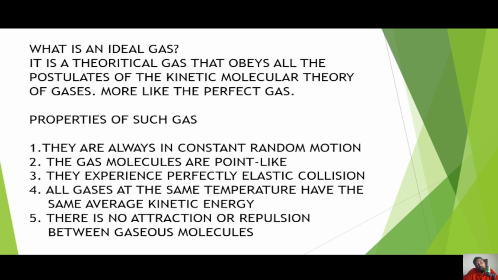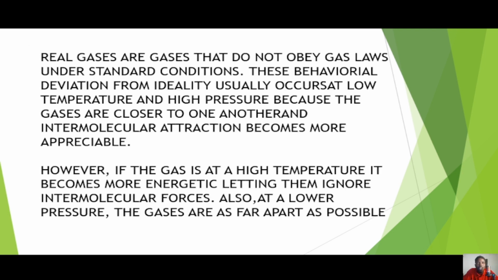We'll go to the next one, which is understanding what a real gas is, which is the ones we have here. So, real gases are gases that do not obey all gas laws under standard conditions. So, they do not obey the gas laws under standard conditions. Neither do they follow the postulates of the kinetic theory of gases entirely. Now, one of the major reasons these real gases deviate from the principles of ideality.